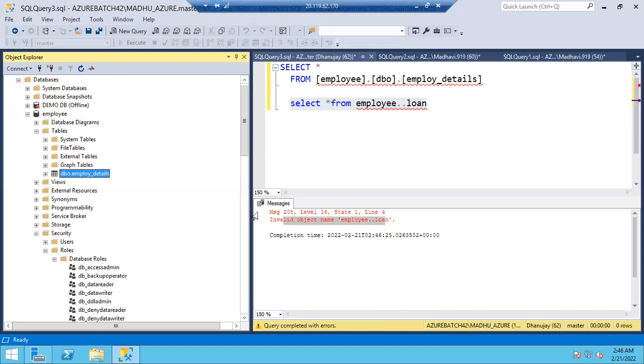Truncate will deallocate all the pages of the table so that it will drop all the records, but the table structure will be there. Delete will delete record by record, guys. That is the difference between these three. Clear? Any issues, any doubts?